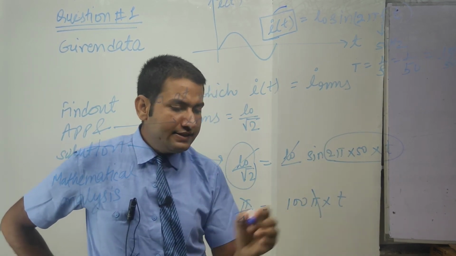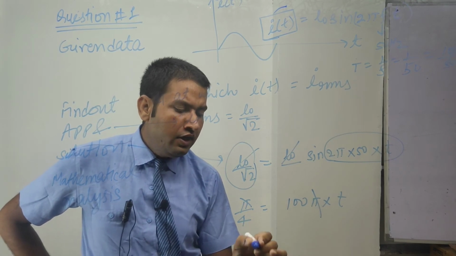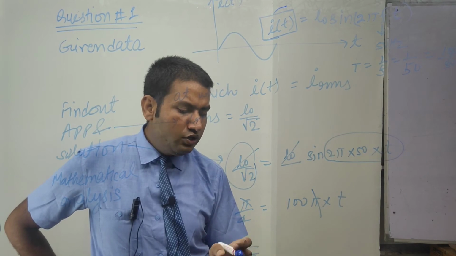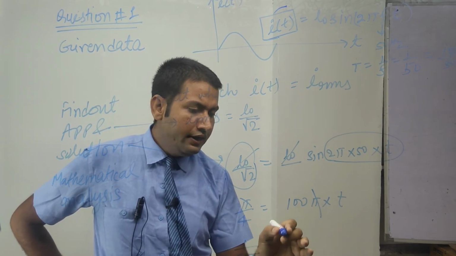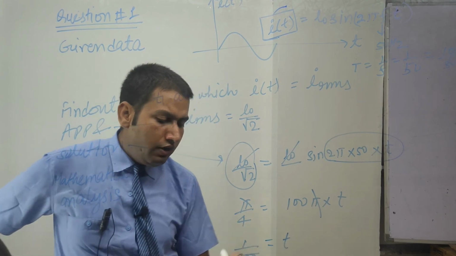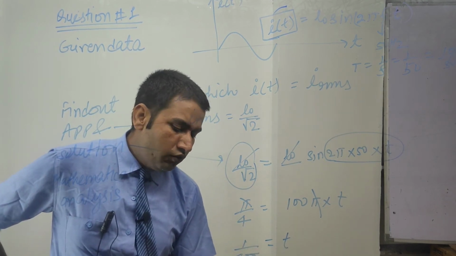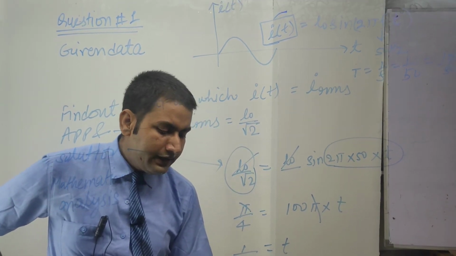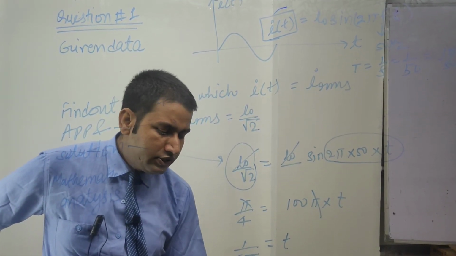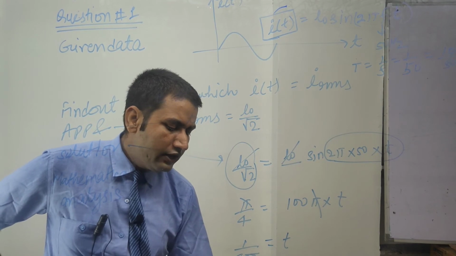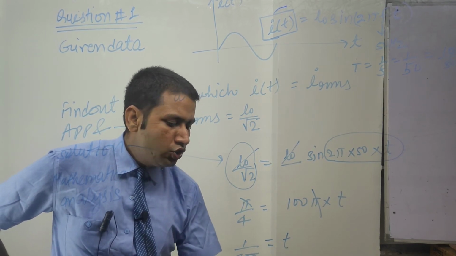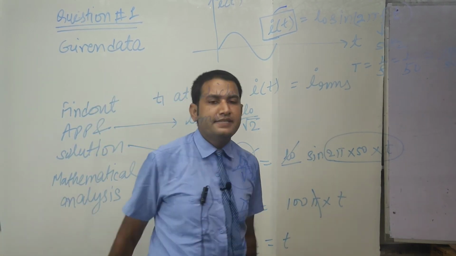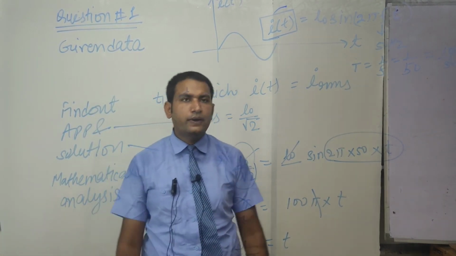Pi and pi cancel. This is equal to 100, so 1 upon 4 into 100 is 1 by 400, equal to t. So our answer is 1000 upon 400 into 1000 is equal to t. Cancellation of zero with zero, and this is equal to 2.5 into 10 to the power minus 3 second, equal to t. The answer format is 2.5 millisecond. This is our final answer.